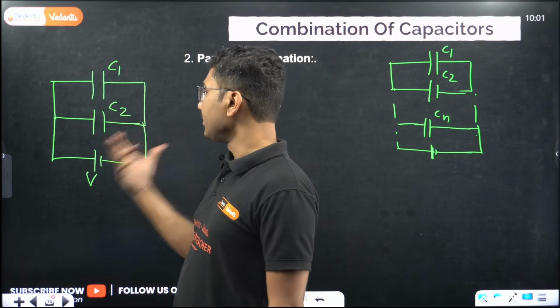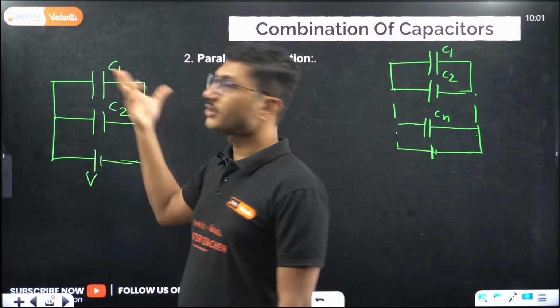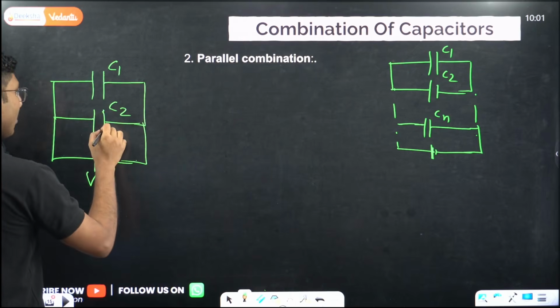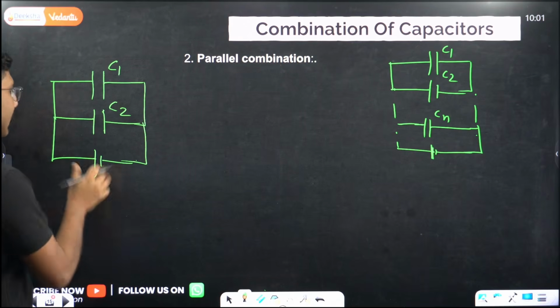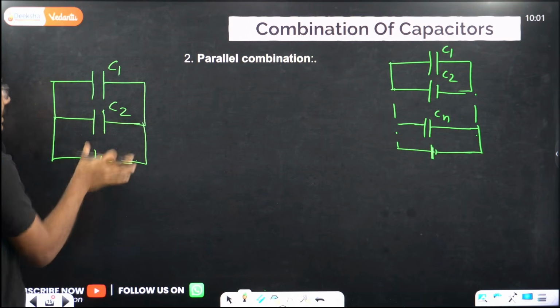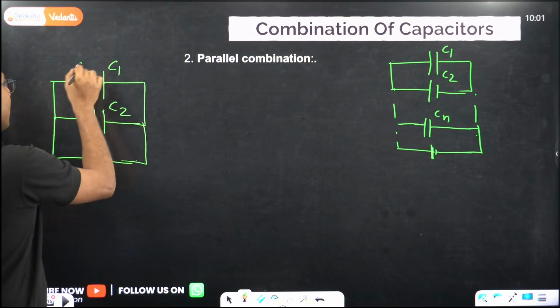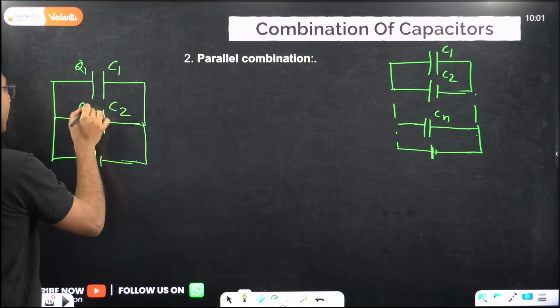So just remember, in case of parallel combination, voltage remains same. For series combination, current or charge remains same. So the same voltage is applied across this one, the same voltage is applied across this one. Now suppose this one is storing a charge Q1, this one is storing a charge Q2.